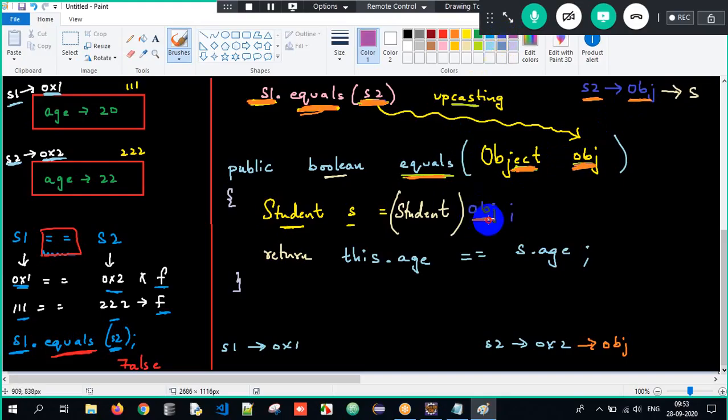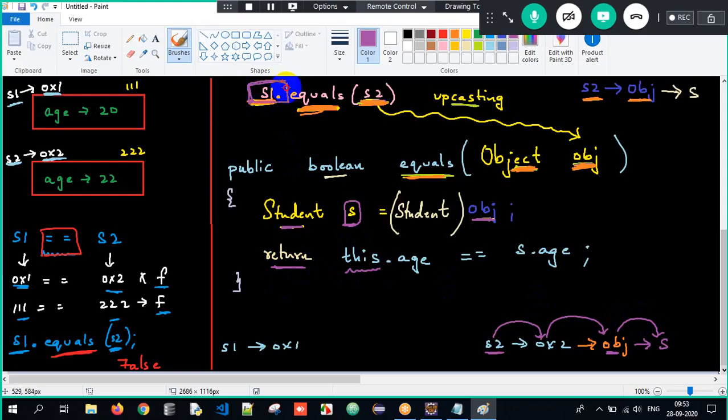So this obj of type Object is getting converted to Student. This obj got converted to S here. From S2 it is 0x2. 0x2 is nothing but obj, and obj is nothing but S here. Got it? And now when I write return, the method is returning something. This means the current object. Which is the current object?